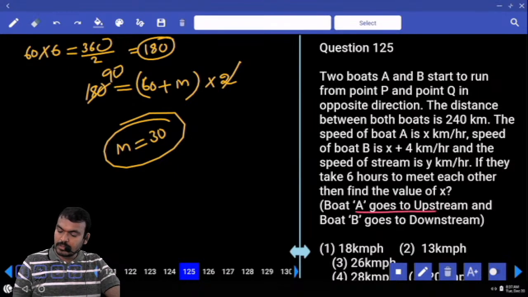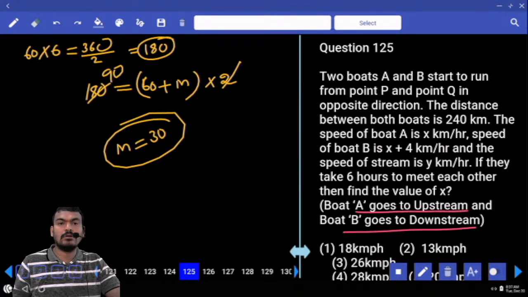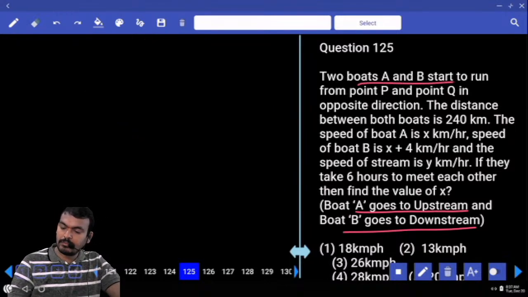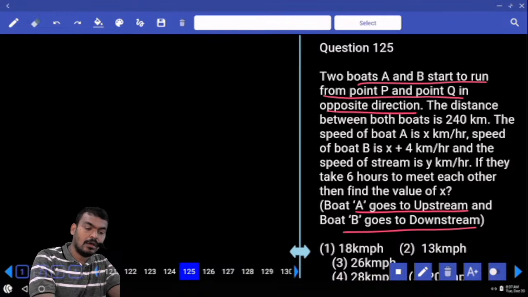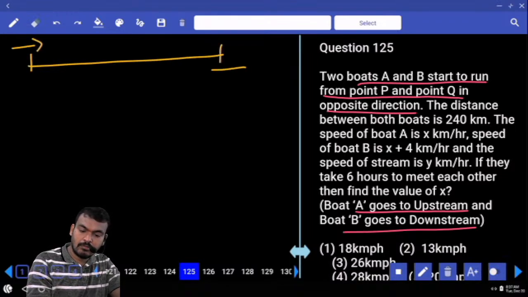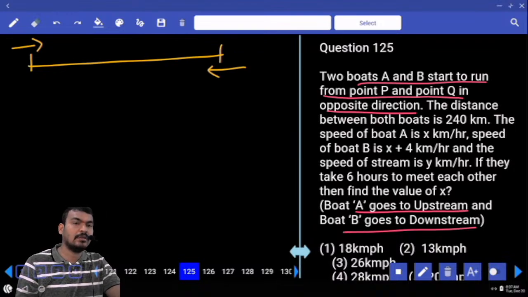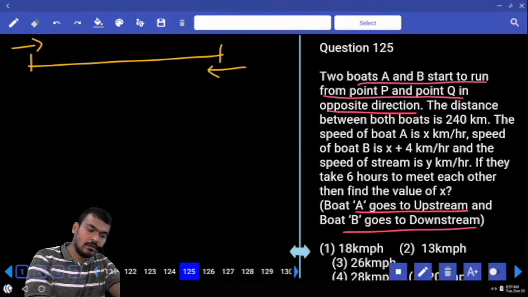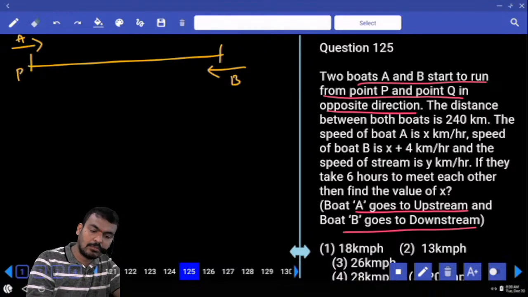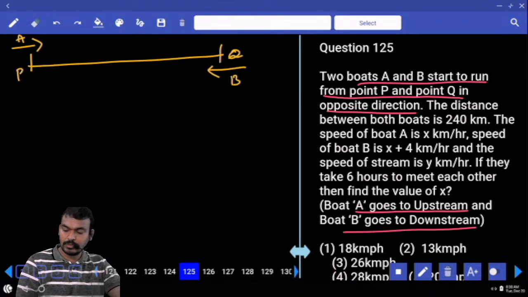But boat A goes upstream and boat B goes downstream. And here two boats A and B start to run from point P and point Q in opposite direction or same direction? Opposite direction. One is P to Q, another one Q to P. One is boat A, another one boat B. Both are moving in which direction? Opposite direction.